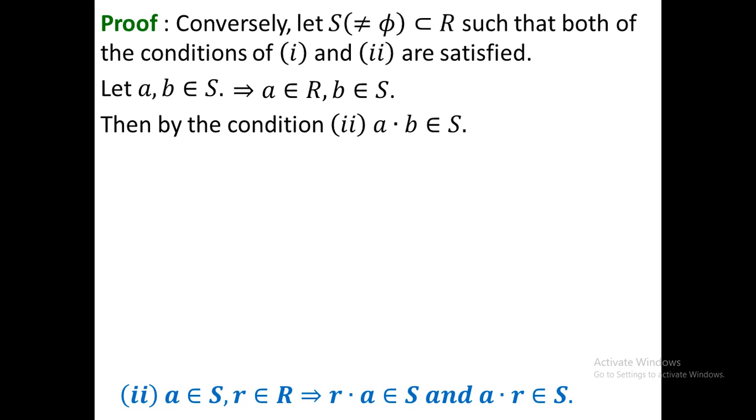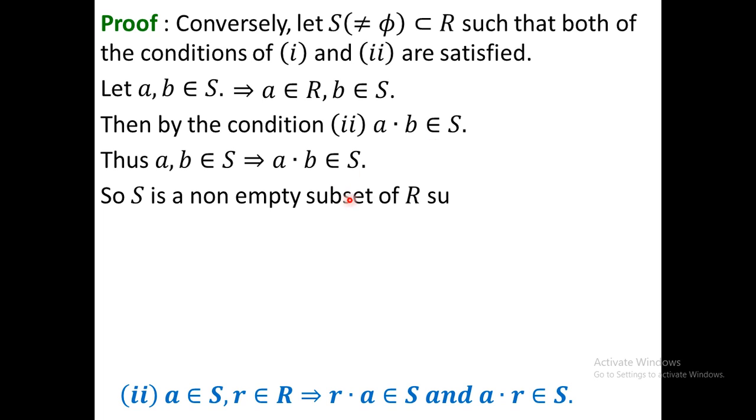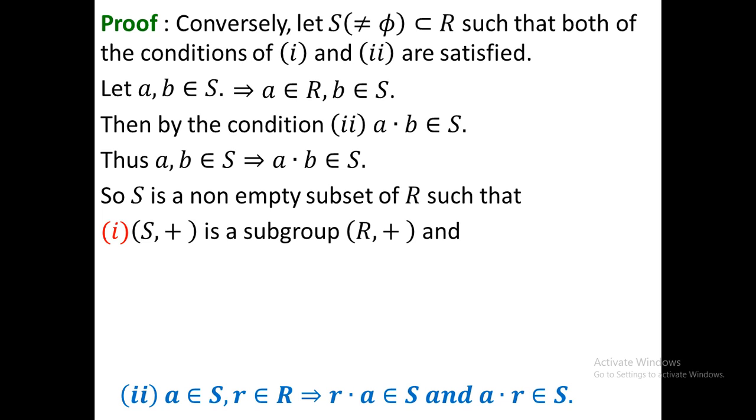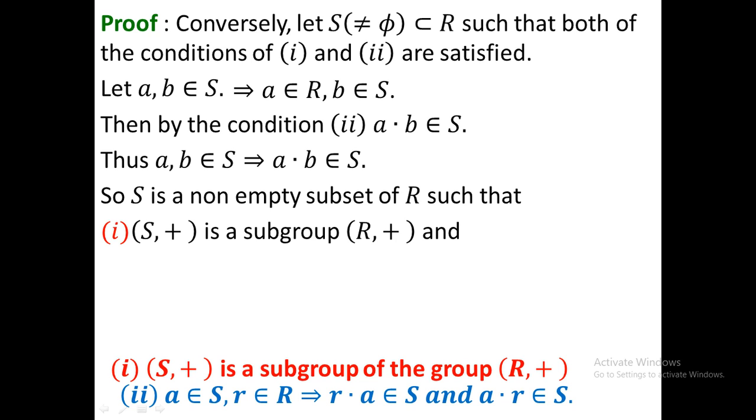However, here this is satisfied. Thus, a, b belongs to S implies that a dot b belongs to S. So, S is a non-empty subset of R such that S plus is a subgroup of R plus. Why? Because condition 1 is satisfied. In the given condition 1, the condition was S plus is a subgroup of the group R plus.